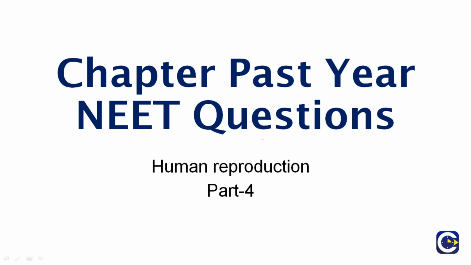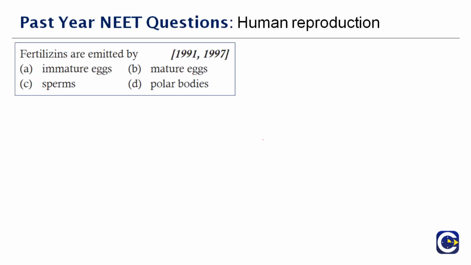Hi friends, today we are going to see the past year NEET questions for the chapter Human Reproduction, and in this video we will cover part 4. Now let's begin with the first question, which was asked in the year 1991 and repeated in 1997.